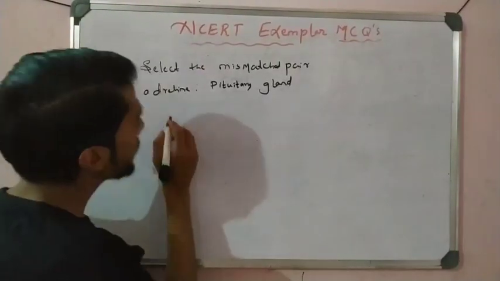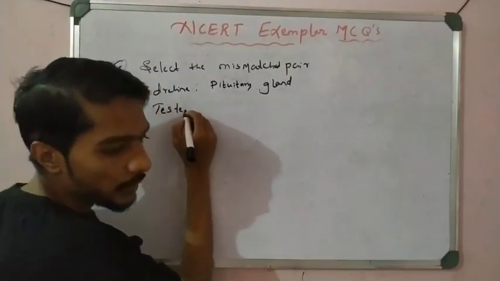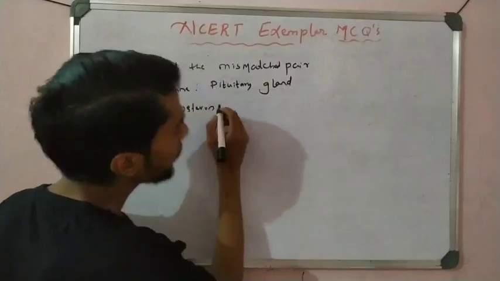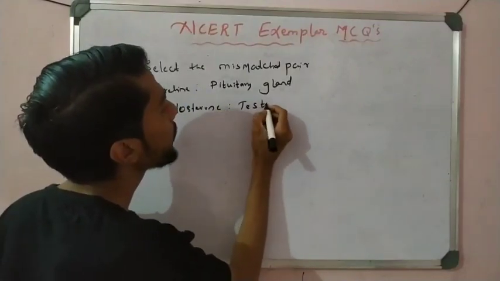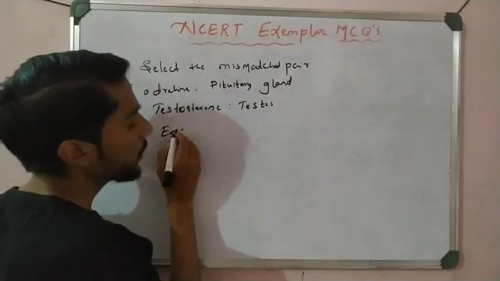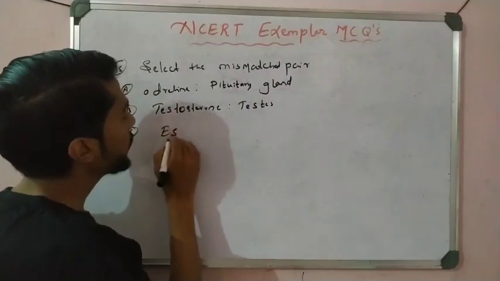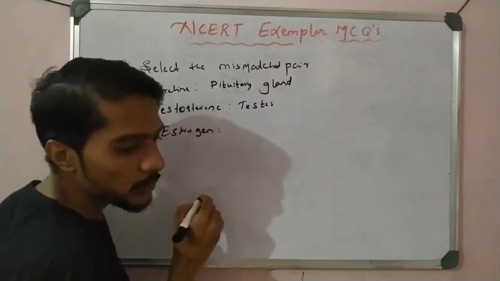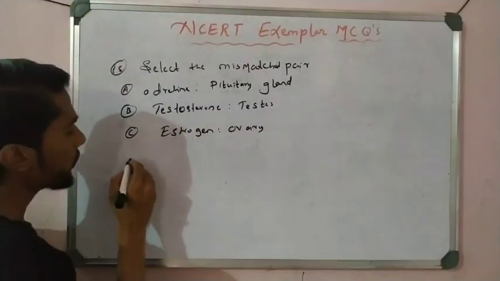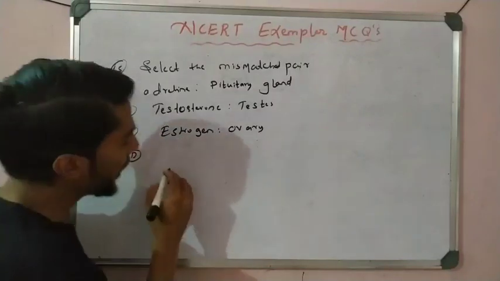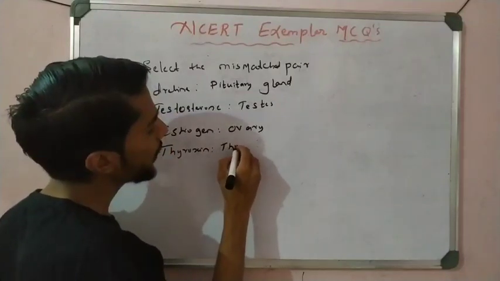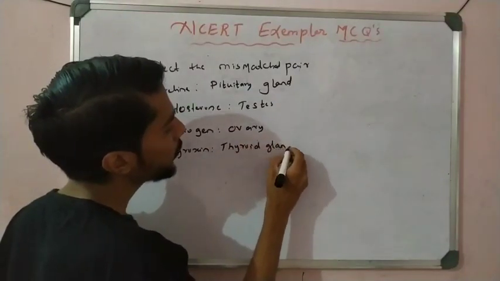Second pair, testosterone, testis. And option C, estrogen, ovary. Then option D, thyroxine, that is thyroid gland. So see which pair is not matched.